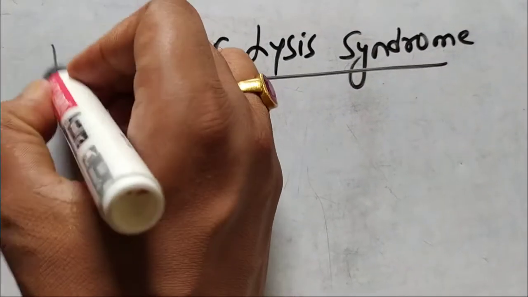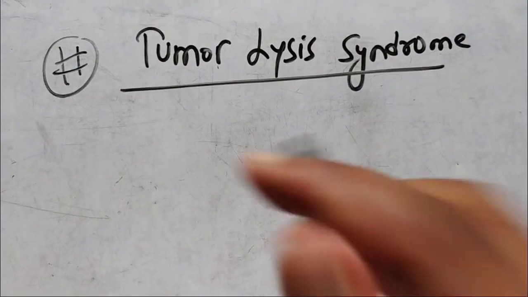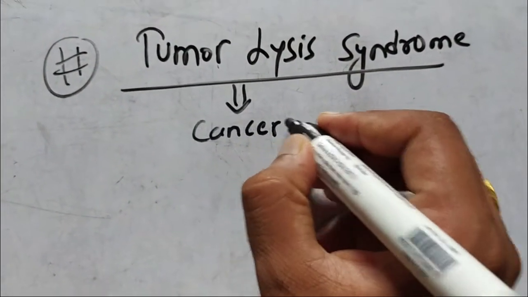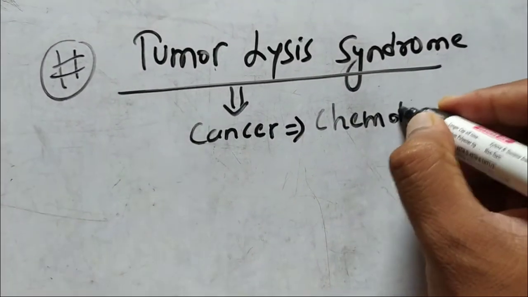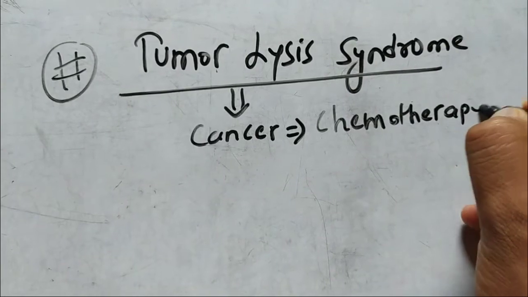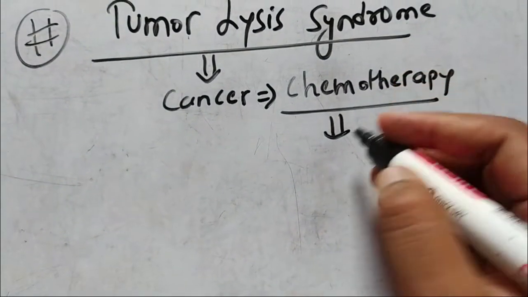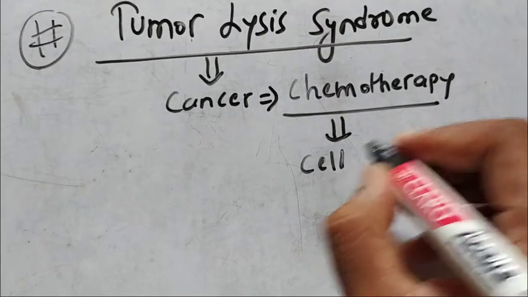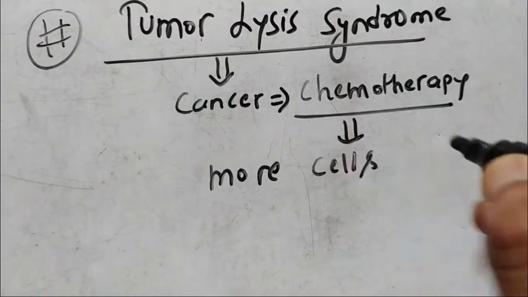Now this is one more cause of renal acute kidney injury: tumor lysis syndrome. If anyone has cancer, and for the cancer treatment the person is taking chemotherapy, the chemotherapy will break down the cancerous cells, so there will be more cell breakdown.